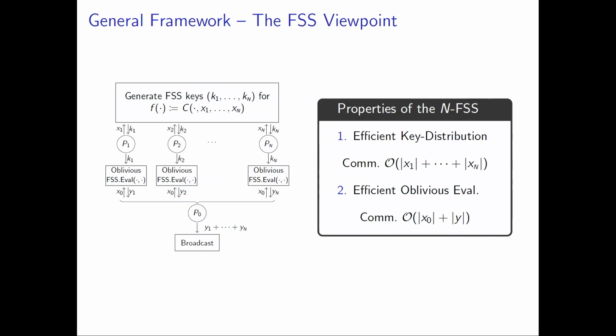So at this point, I claim that if I am given an n-party function secret sharing scheme such that all of these boxes can be done with low enough communication, so specifically what I need is a function secret sharing scheme whose key generation procedure can be distributed efficiently. That's the first condition.